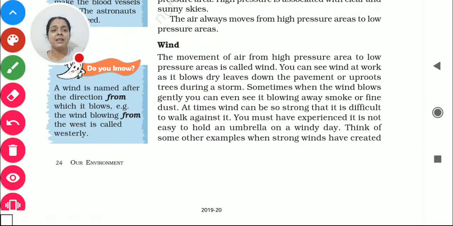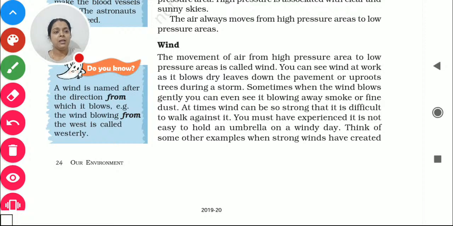Now we are coming to the next part, which is wind. When you talk about wind, like the umbrella going up, it's all because of wind. If there is a storm, sometimes wind is very harmful also. Very harmful in the sense that wind is what creates storms.